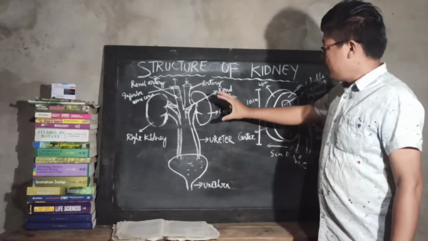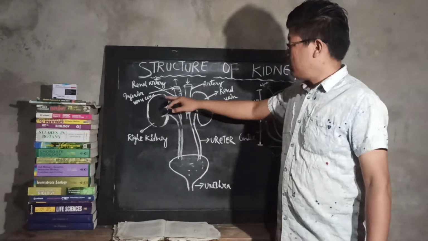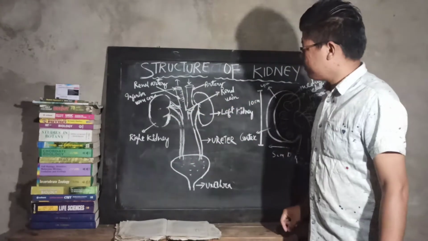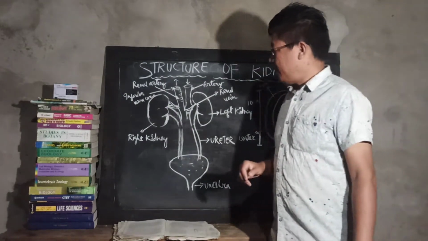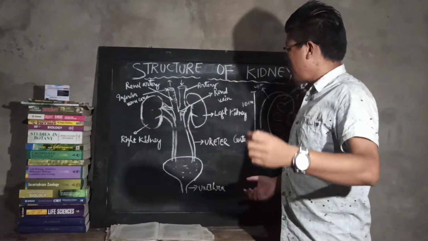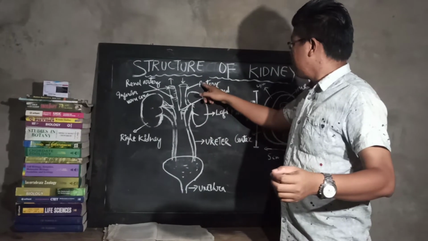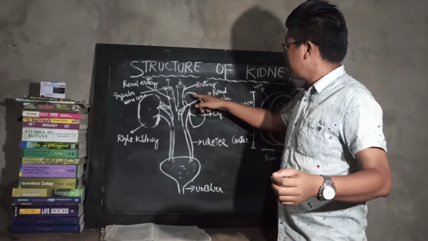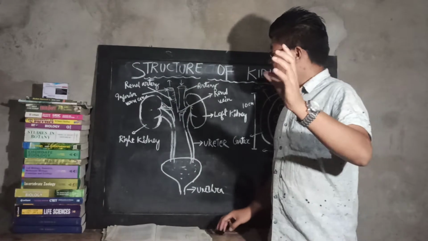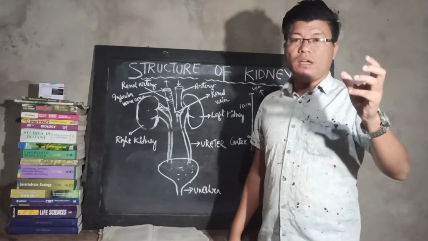Here we will find that the kidney has two regions. The outer covering is known as the cortex, and the inner portion of the kidney is known as the medulla. My dear friends, when the blood is carried from the heart through the artery, it is carried through what is called the afferent arteriole.